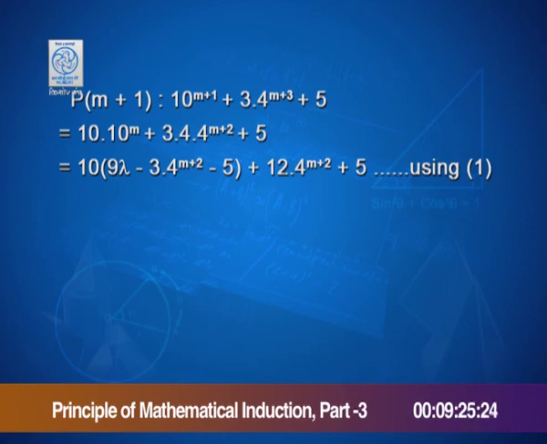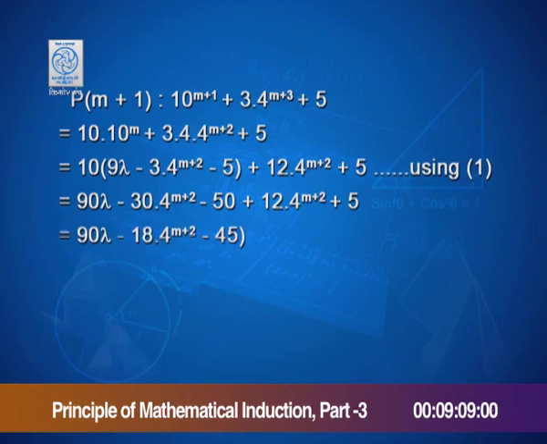Here we have taken the help of the first equation, and after opening the brackets we get 90λ - 30·4^(m+2) - 50 + 12·4^(m+2) + 5. On simplification we get 90λ - 18·4^(m+2) - 45.